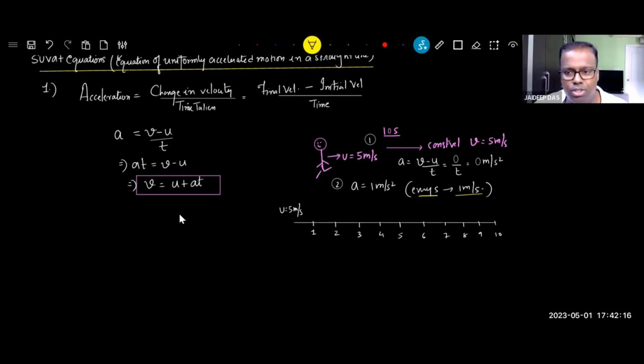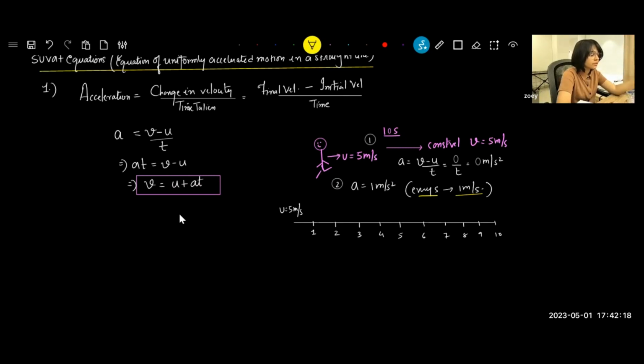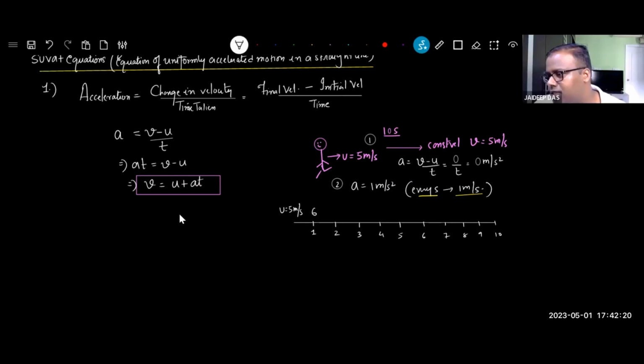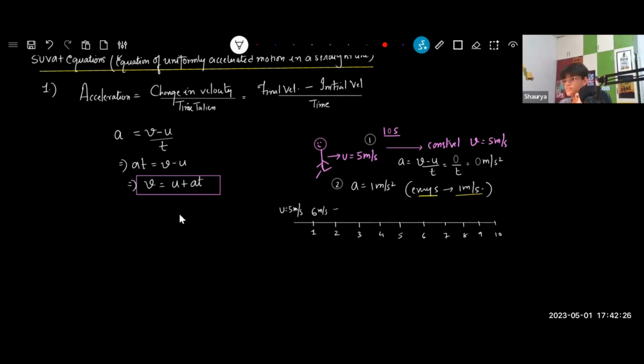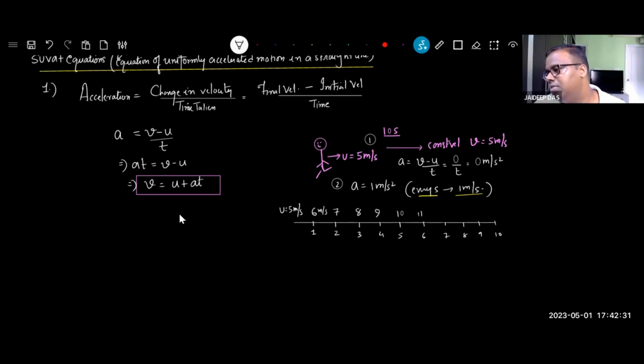So it is 6 meters per second. Second second, 7, 8, 9, 10, 11, 12, 13, 14, 15. He ends up at 15 meters per second at the end of 10 seconds. Are you understanding? So he's like a sprinter whose speed has now increased.